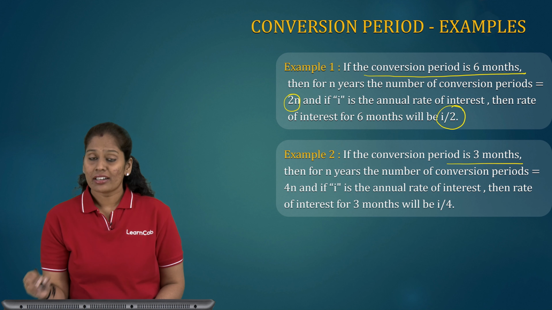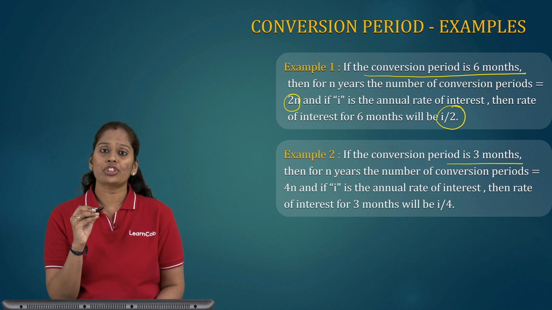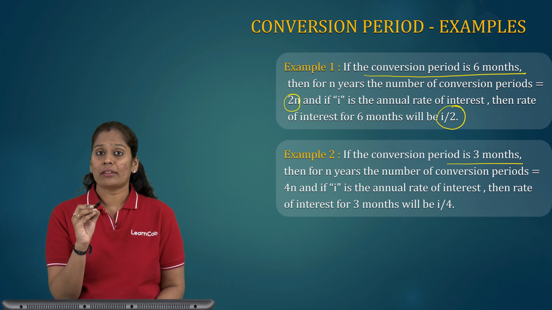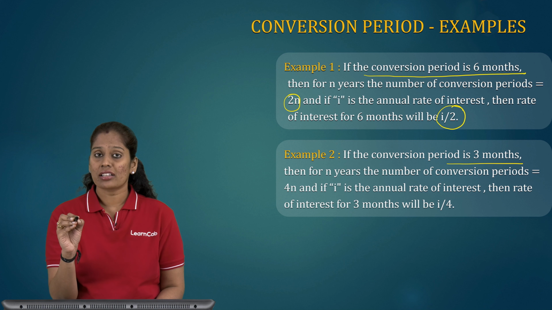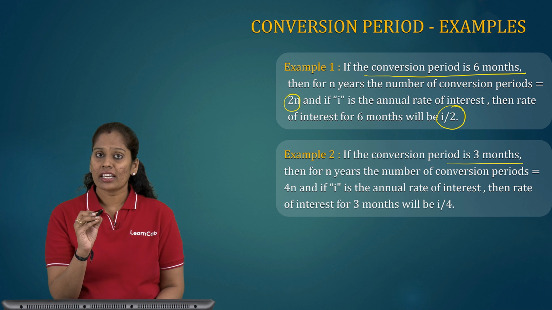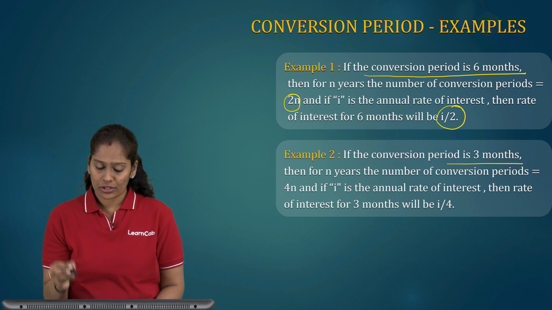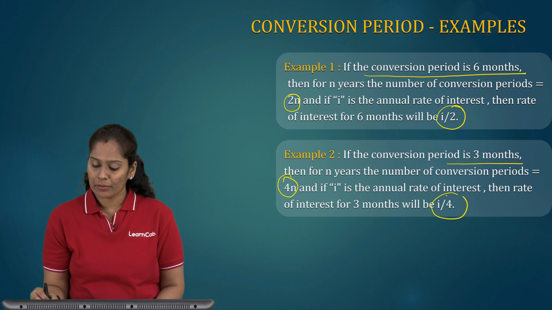Example number 2. If the conversion period is 3 months, that is compounded quarterly, the number of conversion periods will be 4n, because 3 fours makes 12 months. 12 months equal to 1 year. So for calculation of periods, you have to multiply by 4, and for the calculation of rate of interest, you have to divide by 4.